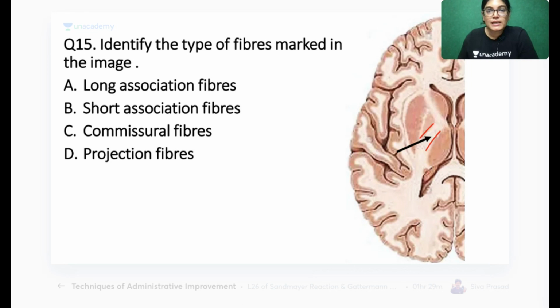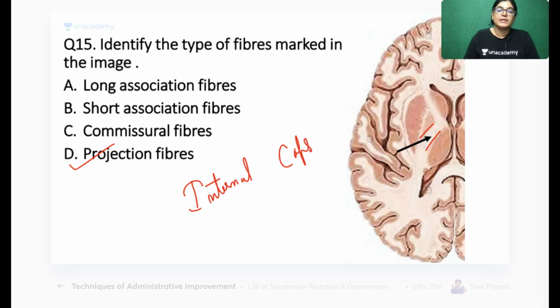Many students are there, but they are not participating in the poll. I always tell you, whether it is right or wrong, you can participate. Okay, so 40% students are correct. Projection fibers, so option D is absolutely right. What is the structure? The structure marked here is the internal capsule. We know that the internal capsule is a type of projection fibers.